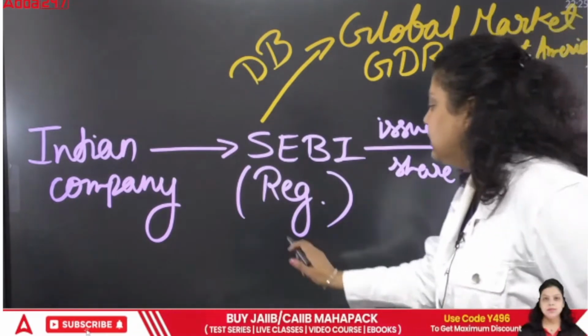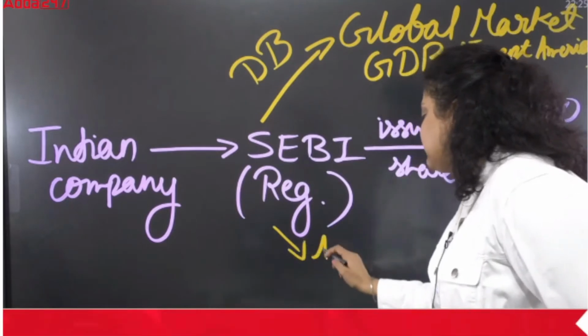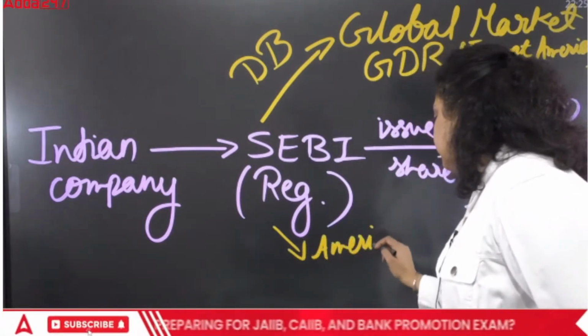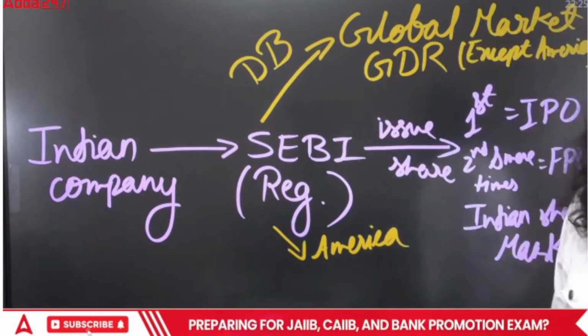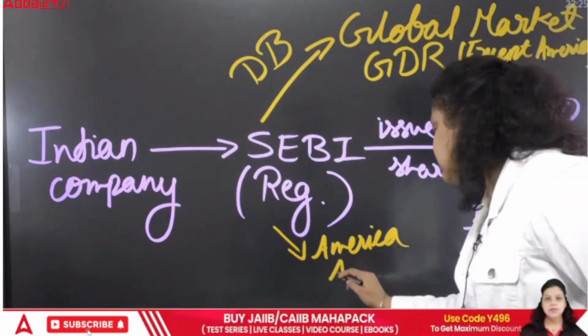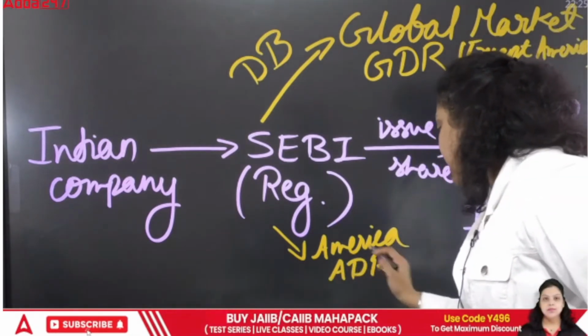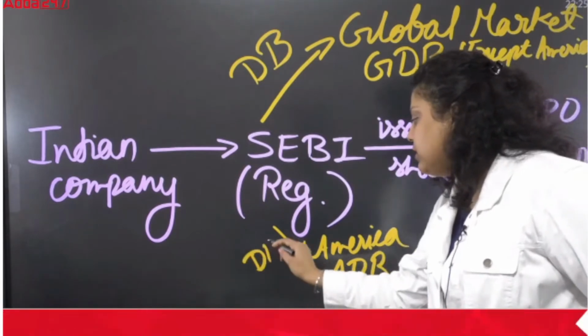Now, the third one is if this company wants to raise capital from America, this company will be issuing its shares in the American market, and that will be ADR, with the help of a depository bank.